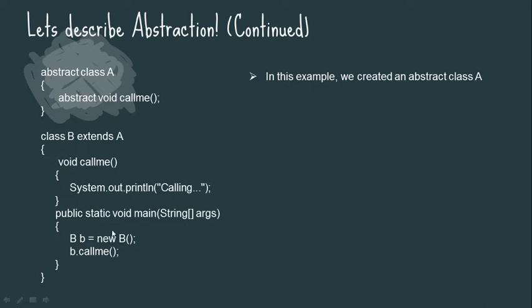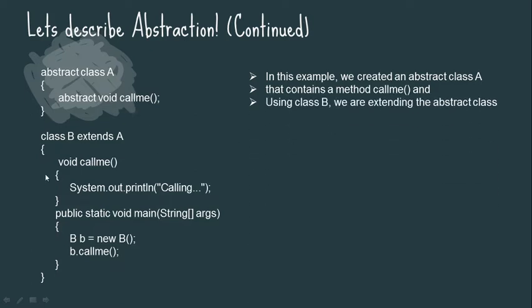So what you are finding over here, in this example we created an abstract class A that contains a method call me, and using class B we are extending the abstract class. So abstract class is extended into class B. The output is calling, because here we are printing calling, so that's why the output will come through this statement B dot call me, calling. So this output will be calling.